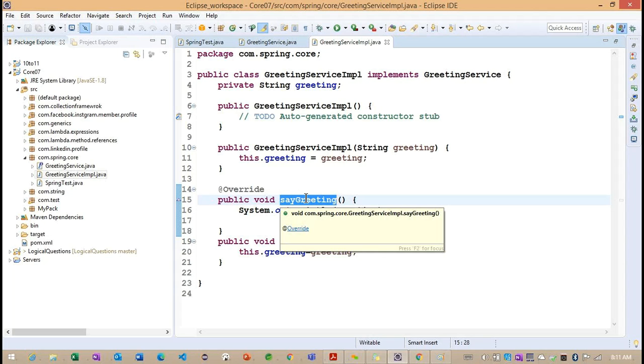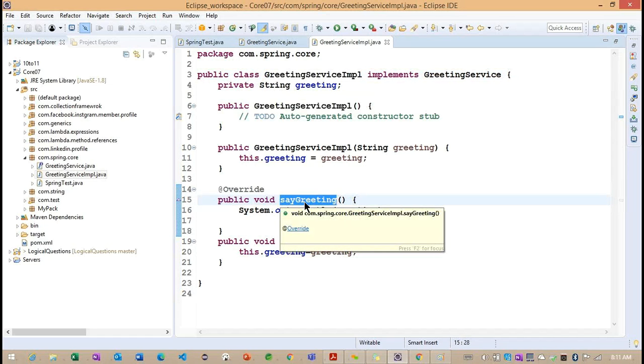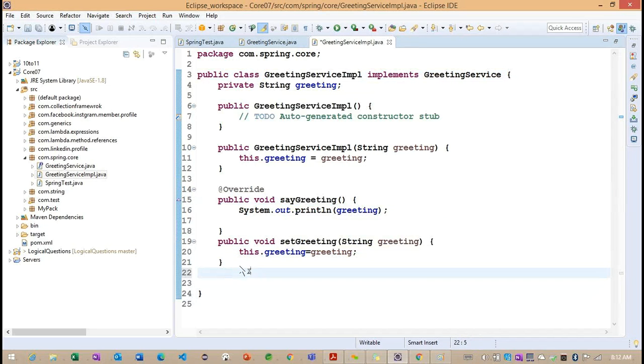Change the return type. So what is the use of changing the return type here? Okay, can you please let me know if I want to call this particular method? Yes. Basically we need to create an object. Which class object can we create here? We can create a GreetingServiceImpl, and after creating we can call the say greeting method with the help of this particular GreetingServiceImpl.